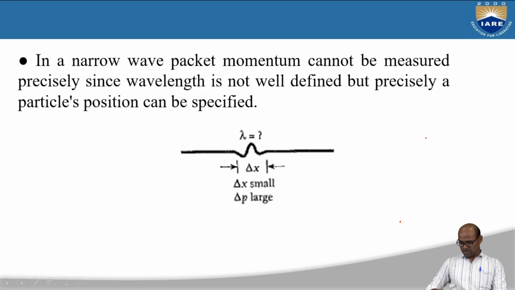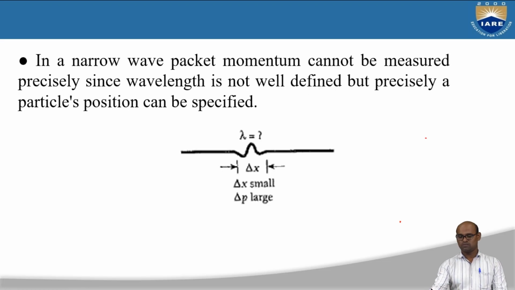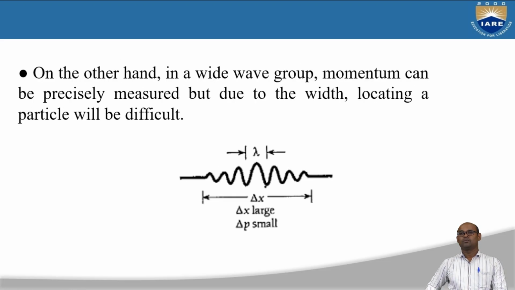Suppose I have another case, where I have a wider wave group. In a wider wave group, on the other hand, momentum can be precisely measured, but due to the width, locating the particle will be very difficult. This is a wide wave group, and here I can easily define the wavelength, so lambda can be defined or measured precisely.